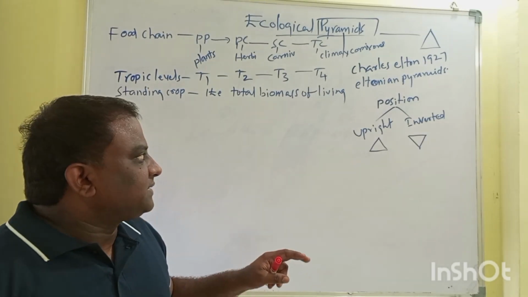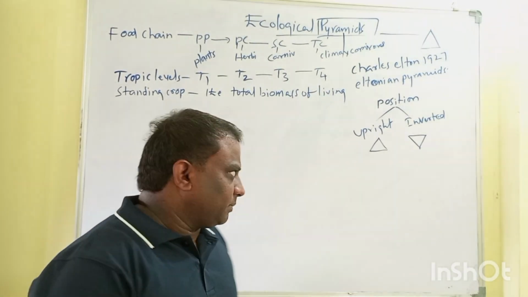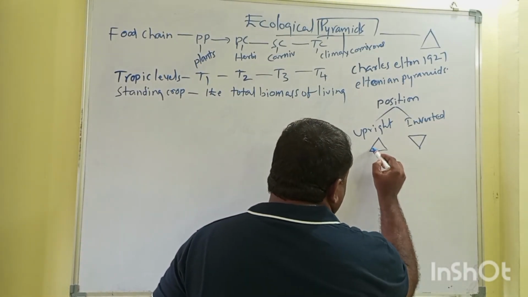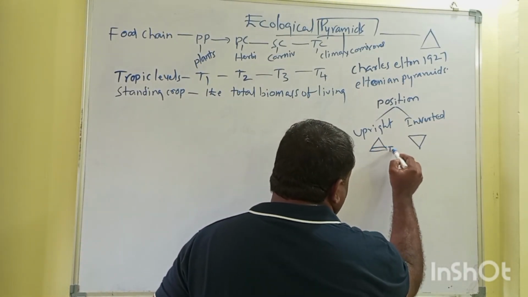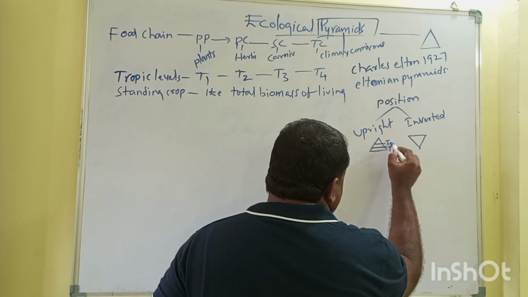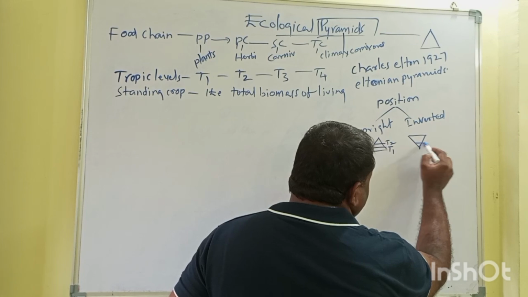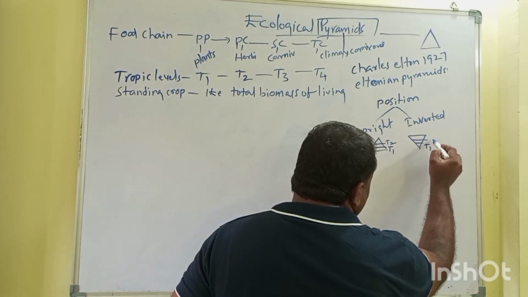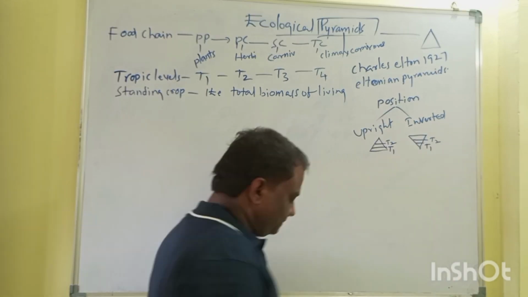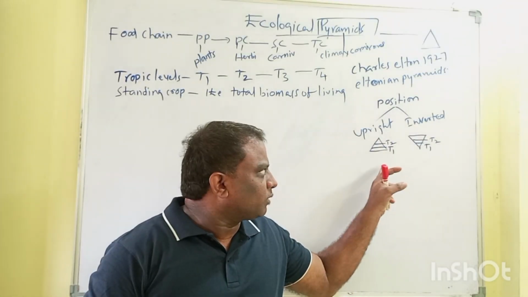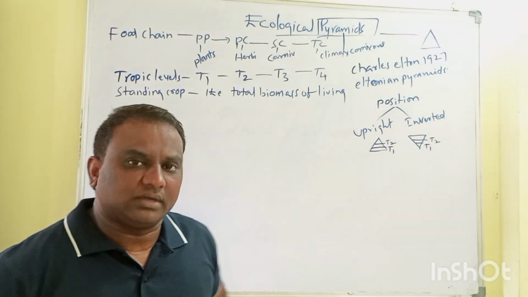Whether it's an upright pyramid or an inverted pyramid, the base should start with trophic level 1, then trophic level 2, and so on. So this is the position of the pyramid. This is an upright pyramid. This is an inverted pyramid.